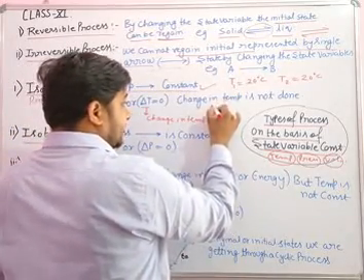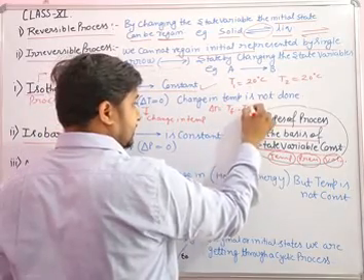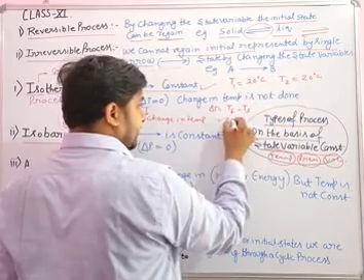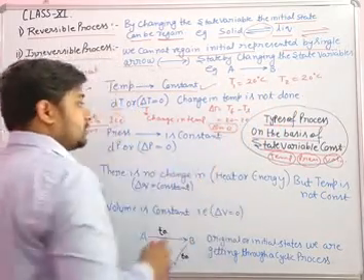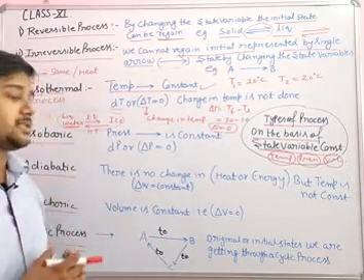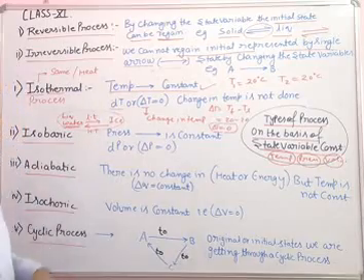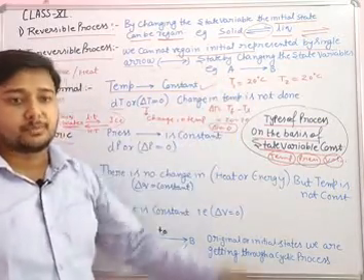So delta T is equal to T final minus T initial, which is 20 minus 20, so delta T is equal to 0. Delta T equal to 0 shows that there is no change in the temperature of the system. The temperature of the system remains constant from beginning to the end of the process.